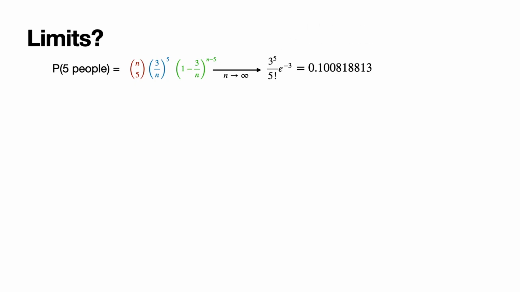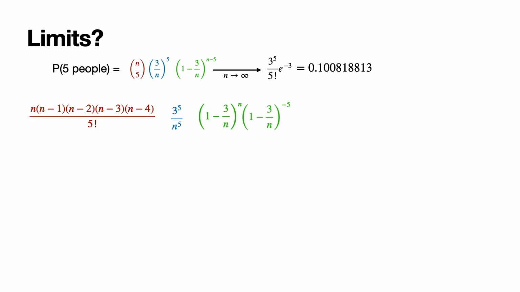So let's get back to the math. The red part, n choose 5, can be expressed as n times (n-1) times (n-2) times (n-3) times (n-4) divided by 5 factorial. The blue part is (3/n)^5, which is 3^5 over n^5. And the green part is (1 - 3/n)^(n-5). I'm going to take that n minus 5 and split it into n and minus 5. So we get (1 - 3/n)^n times (1 - 3/n)^(-5).